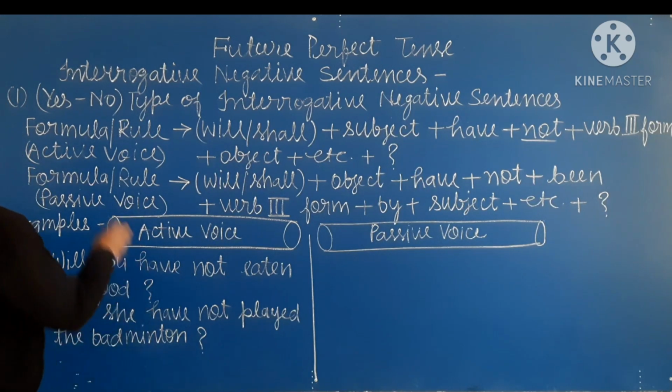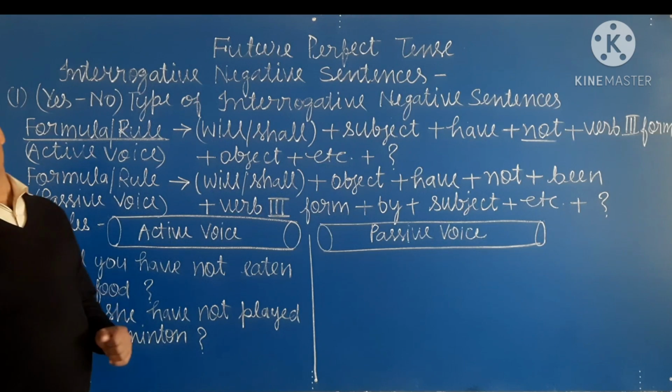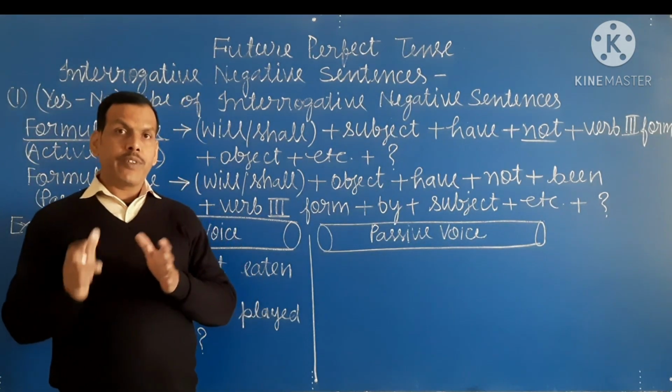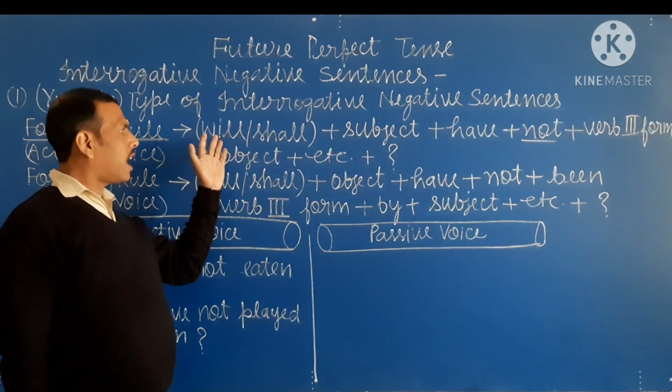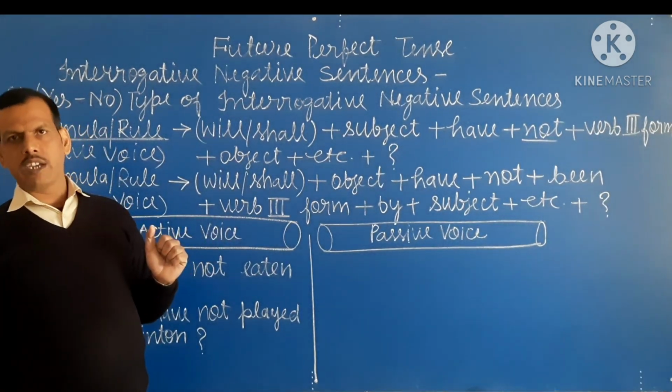So student, here is the formula and rule of active verbs, means the sentence we frame with the help of these rules and formula. Okay student?